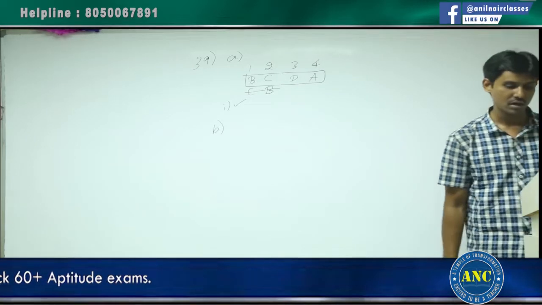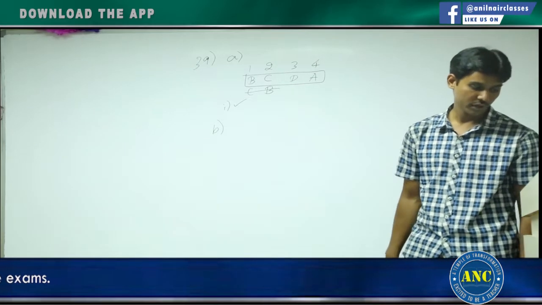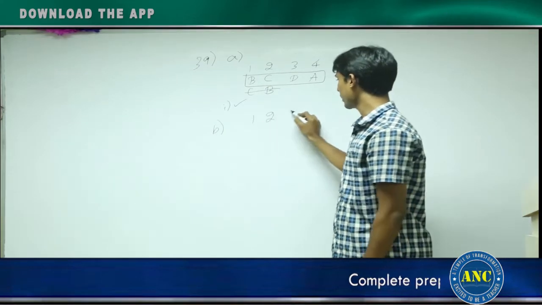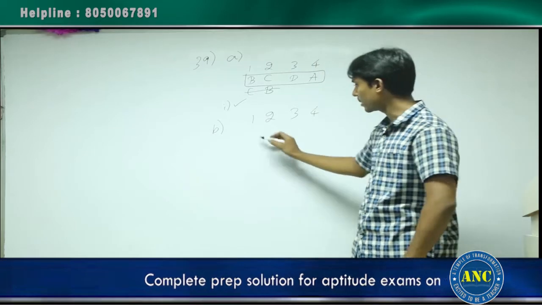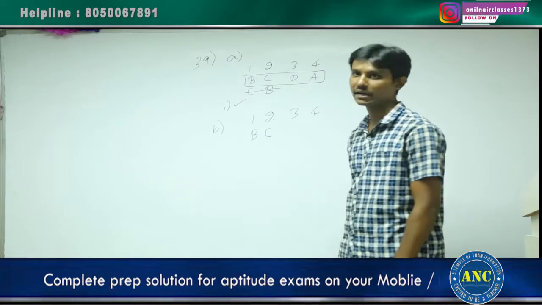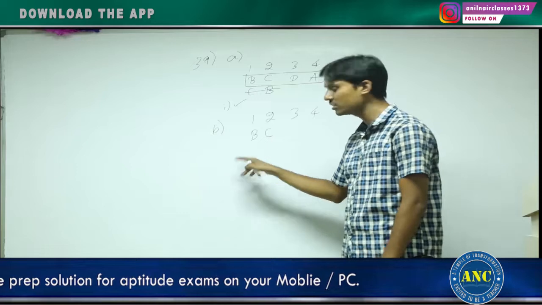Second statement alone. Neither B nor C was 3rd or 4th. Again, 1, 2, 3, 4 ranks. B or C will not get 3rd or 4th rank. That means they can get 1st and 2nd rank. B and C will come here. Can I interchange C and B?